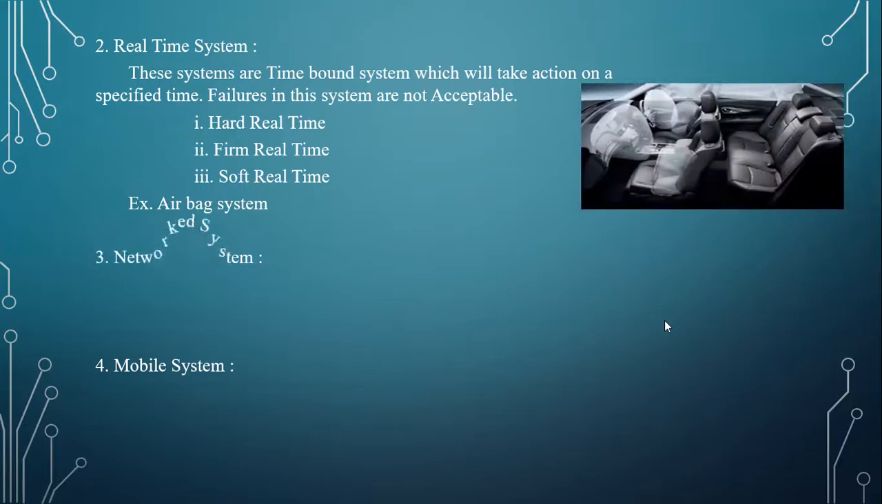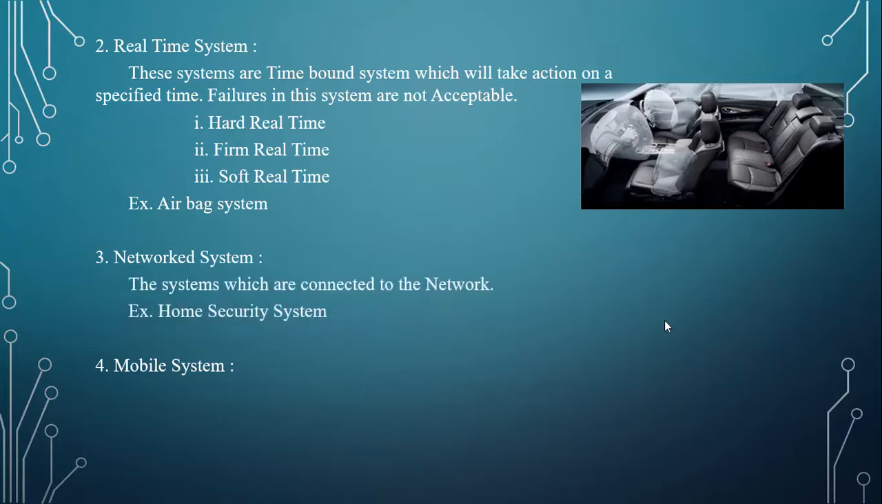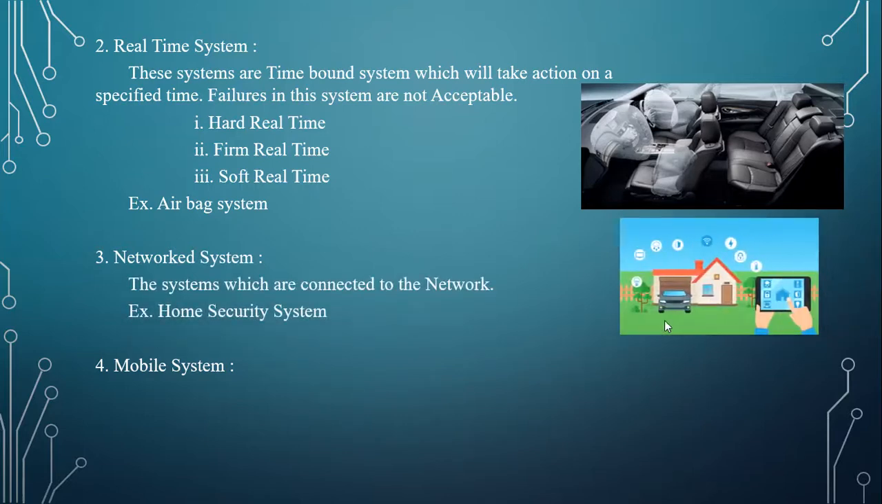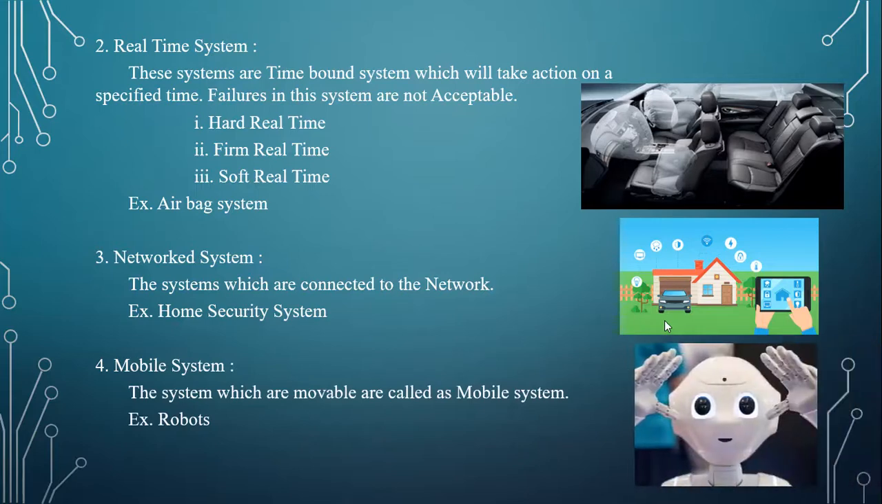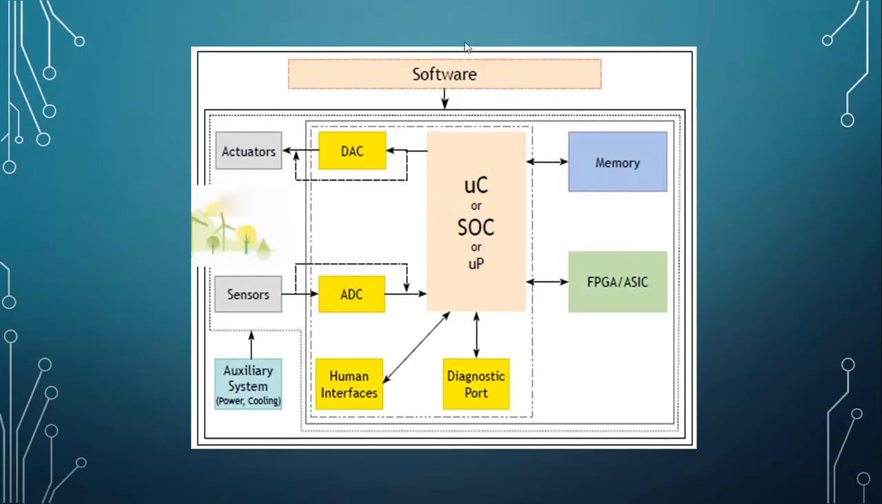Next, network systems. What is a network system? Systems which are connected to a network like Wi-Fi, Bluetooth, etc. are called network systems. Examples: home network systems, home security systems. Next, mobile systems. Embedded systems which are movable are called mobile systems. Example: robots. Next, these are the components of an embedded system, which consists of software and hardware such as microprocessors, microcontrollers, memory, ADC, DAC and so on.